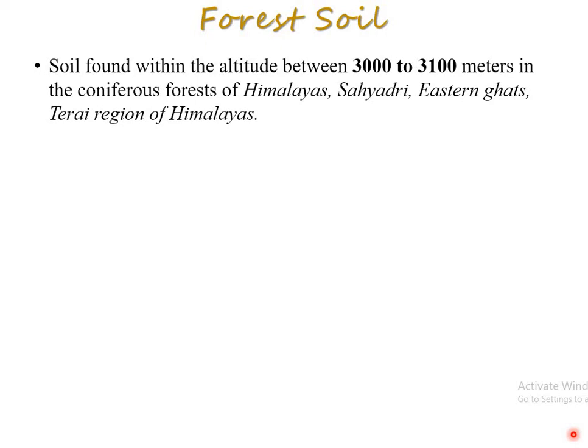Okay, this type of soil is very important for the limited area, right? And it is important because it is the main thing of the regions of Himalayas, right? So coniferous forest of Himalayas, Sahyadri, mostly we can say Western Ghats, right? Gujarat, Maharashtra, Goa, Karnataka, Kerala, and all the states are covered under this one, Western Ghats. Eastern Ghats are there, right? Tarai region of the Himalayas are there. So these are the things which are already found mostly in the Himalaya.